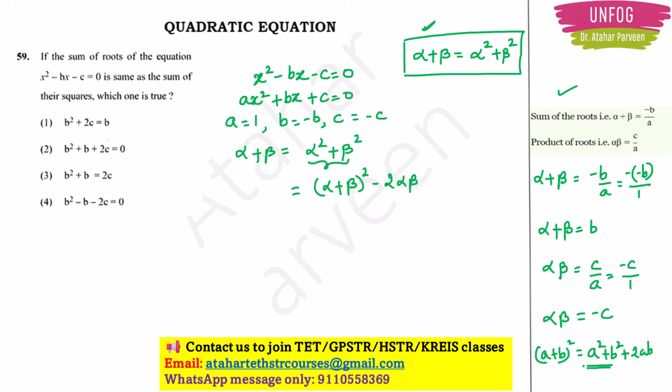I want to calculate only this one. So I will send 2ab to the other side. It will become minus 2ab, right? That is what I have done here.